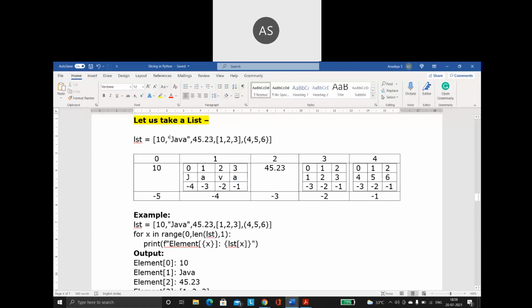So inside a list, I am having a string. This is going to go to index position 1, and inside index position 1, again it is going to be split for me. Then the next value, 45.23, is a float. Float does not have any indexes. So directly inside the list, whatever is the index position, it is going to go and store that value.